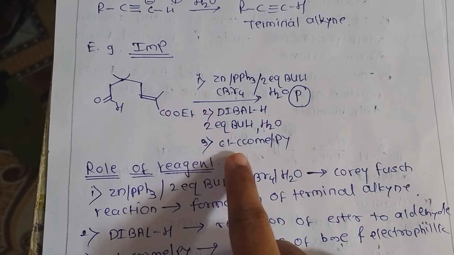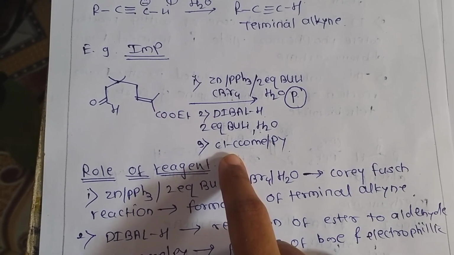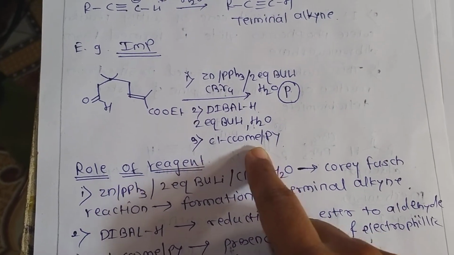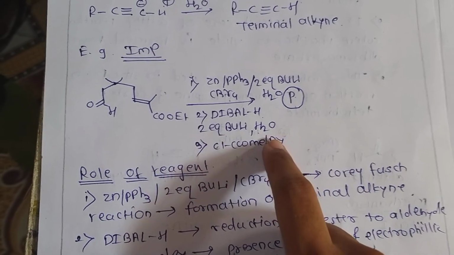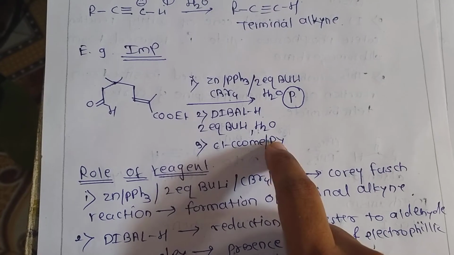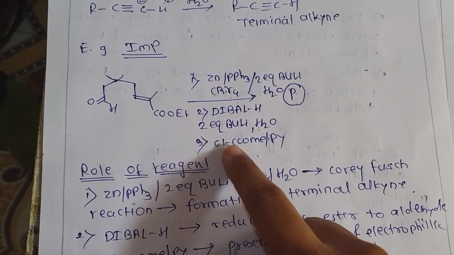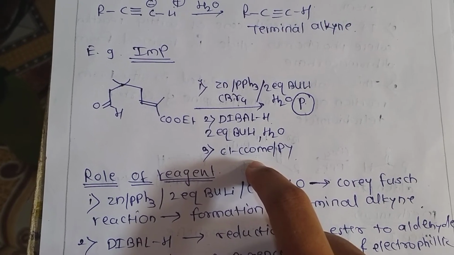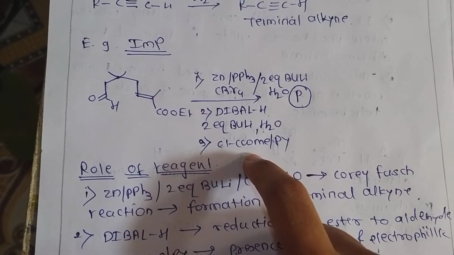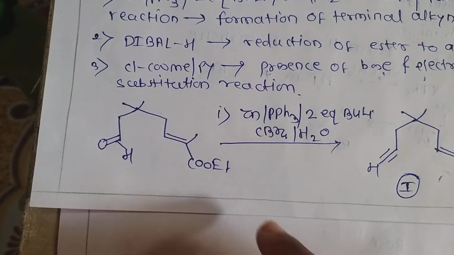Now the third reagent is chloroester in the presence of pyridine. Pyridine is one type of base. The role of the base is abstraction of a proton, formation of a carbanion and attack on an electrophilic center. Now we will see what products are formed in each reaction. Now look at this first step.